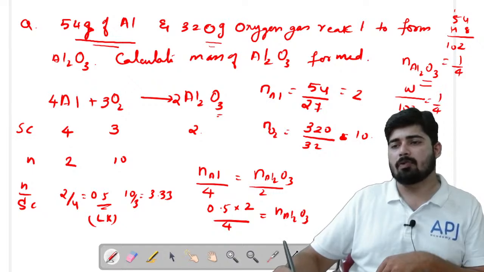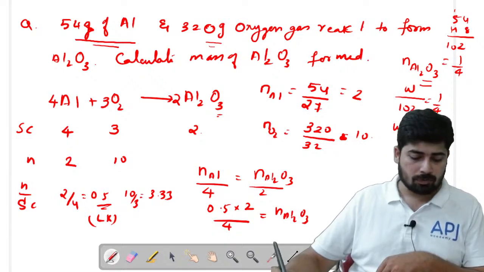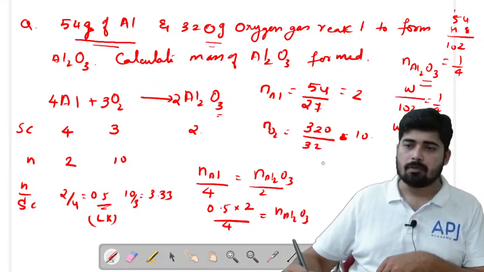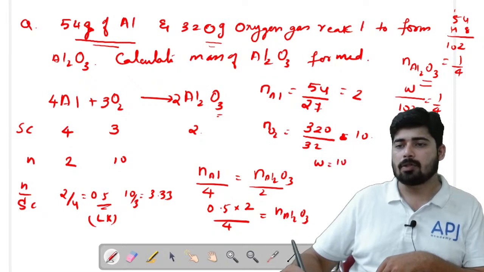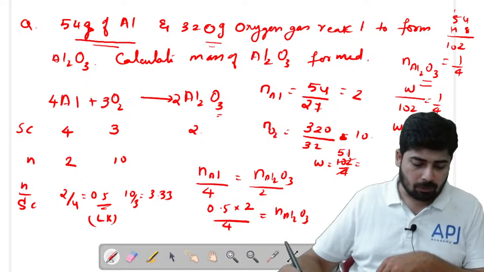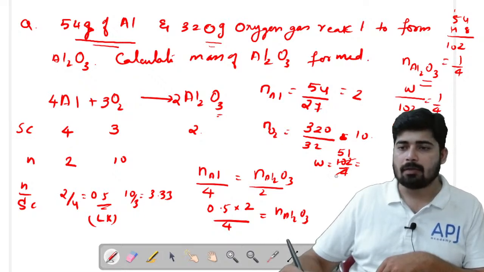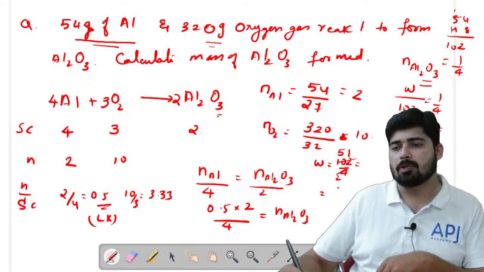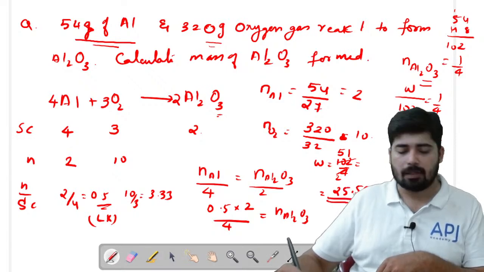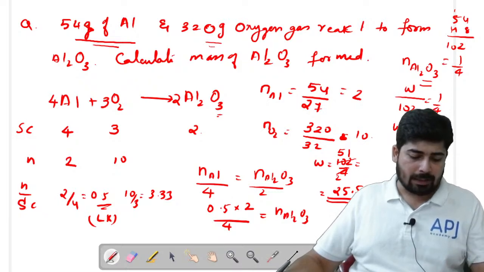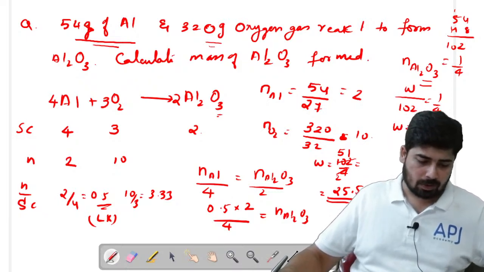So weight equals 102 by 4. You can cancel with 2, and we get 51 divided by 2, which is equal to 25.5 gram. That will be the final answer for this question.